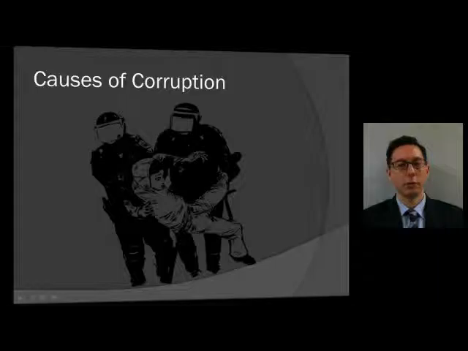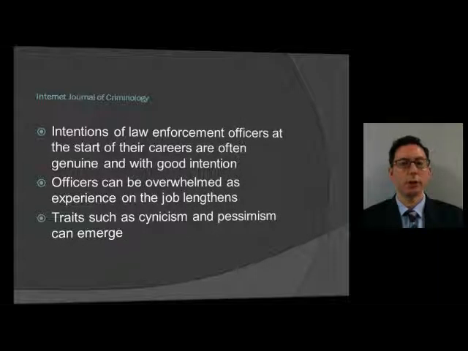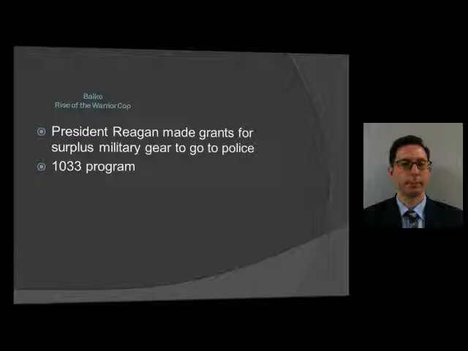Next, causes of corruption. The Internet Journal of Criminology states intentions of law enforcement officers at the start of their careers are often genuine and with good intention. Officers can be overwhelmed as experience on the job lengthens. Traits such as cynicism and pessimism can emerge, where they might start with good intentions and then later be overwhelmed and produce the traits of cynicism and pessimism. For example, another profession that might have a similar situation would be attorneys.